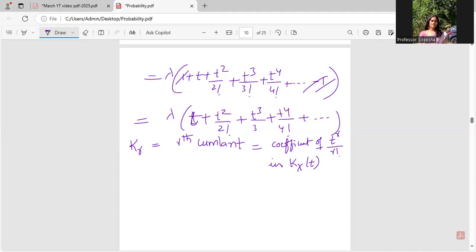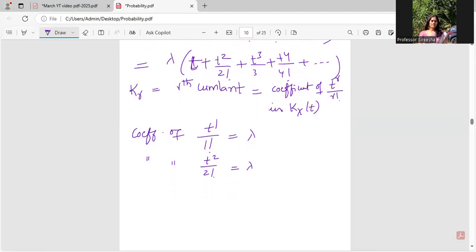Now, what are the coefficients? Can you observe the coefficient of t power 1 by 1 factorial? It is lambda. The coefficient of t power 2 by 2 factorial is lambda. The coefficient of t cube by 3 factorial is lambda. In other words, the coefficient of all cumulants is lambda only. I can write like this: Kr is equal to lambda for r equal to 1, 2, 3 and so on.